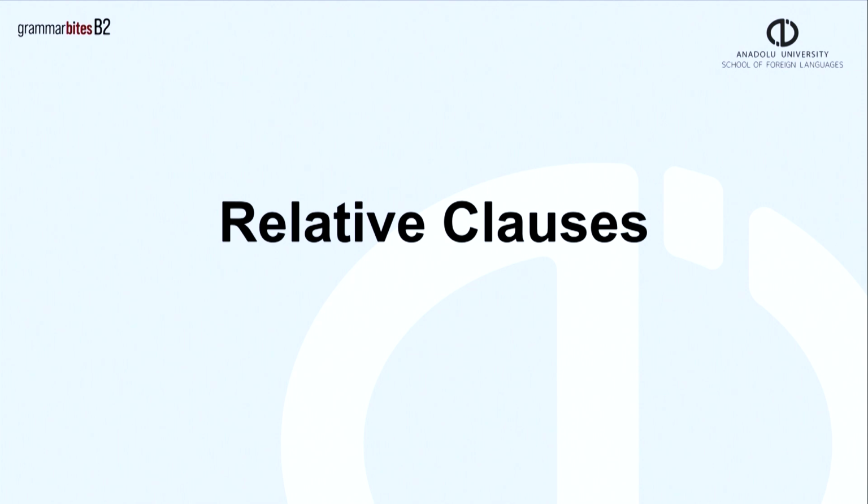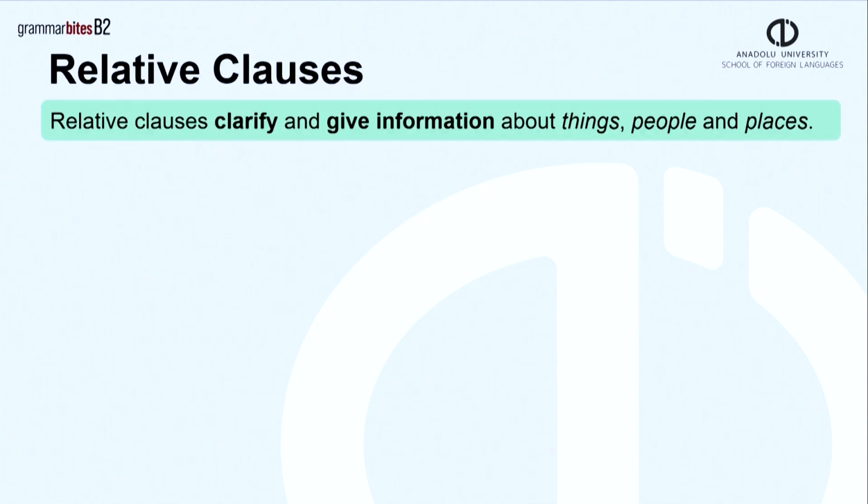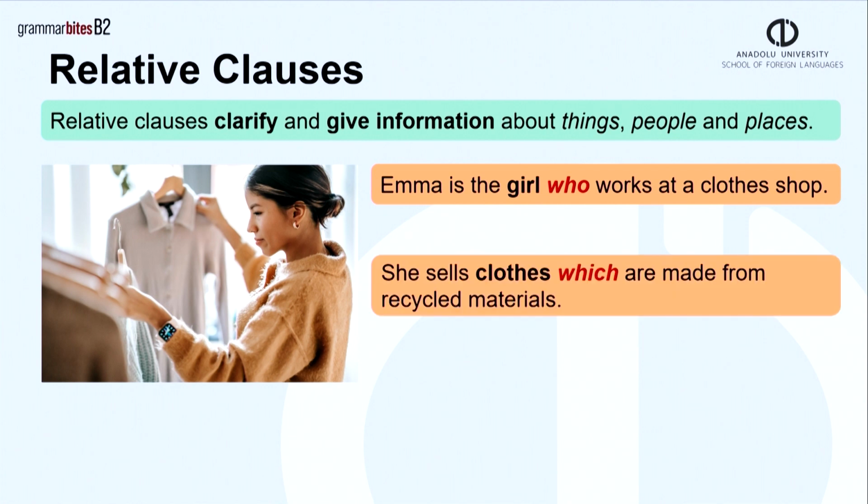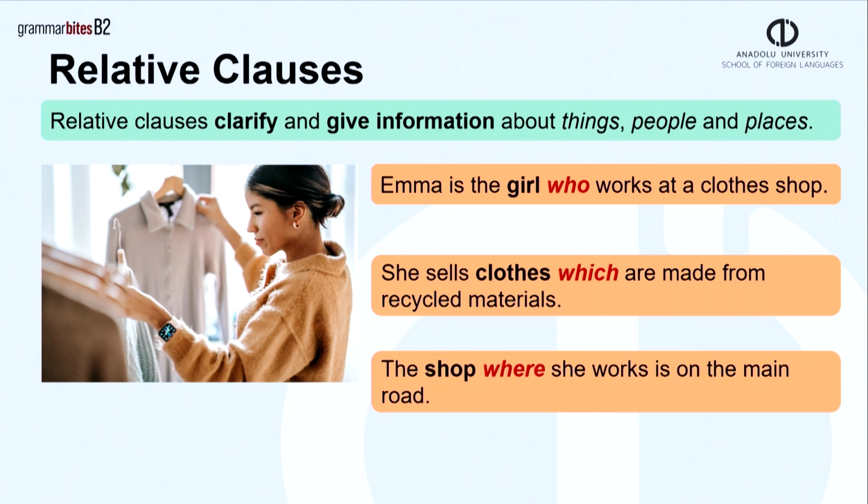In this video, we'll look at relative clauses. Relative clauses clarify and give information about things, people, and places. Emma is the girl who works at a clothes shop. She sells clothes which are made from recycled materials. The shop where she works is on the main road.